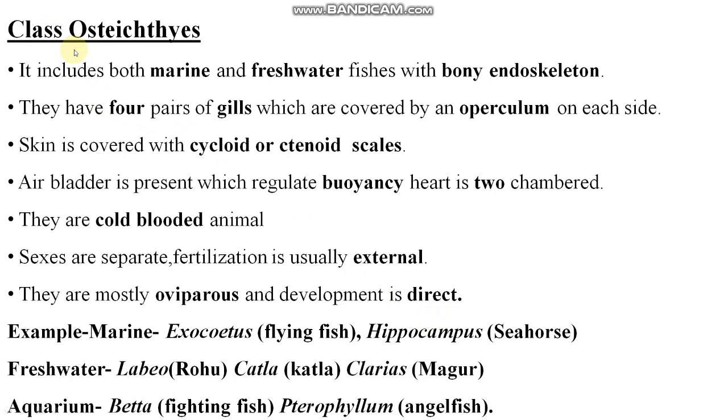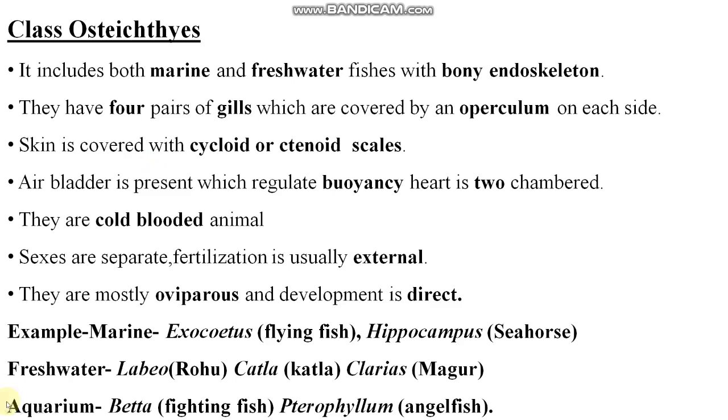So students, come to class Osteichthyes. We have already discussed Chondrichthyes in our last video. It includes both marine and freshwater. Marine means ocean water or salty water. In oceans, salty water is present. Fishes with bony endoskeleton have four pairs of gills covered by an operculum on each side, right? Skin is covered with cycloid or ctenoid scales. In Chondrichthyes there was placoid scale, here cycloid scales. Clear? So please see the differences also between Chondrichthyes and Osteichthyes.